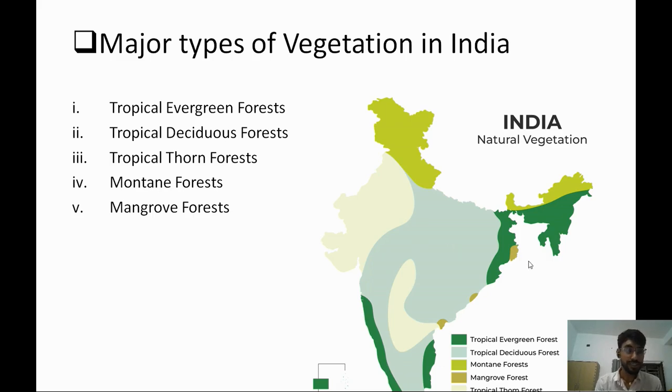For the mangrove forest, I already said it is in the area near the river mouth. Mangrove forests are very important and grow abundantly in the Ganga-Brahmaputra delta. Then here is the Mahanadi river, where you can also find mangrove forest, and at the river mouths of the Godavari, Krishna and Kaveri, and here in Gujarat you can also observe mangrove forest.